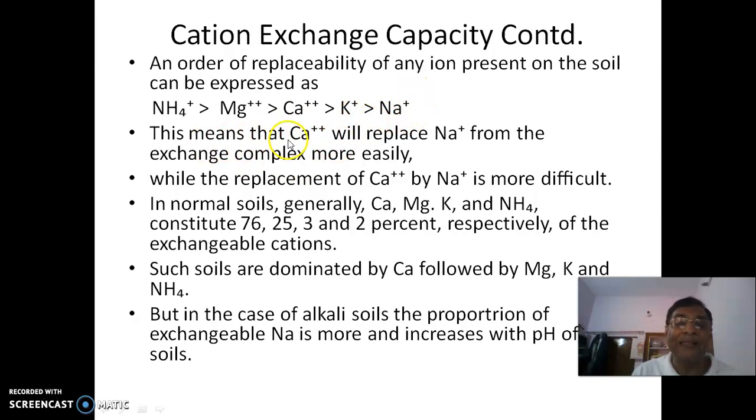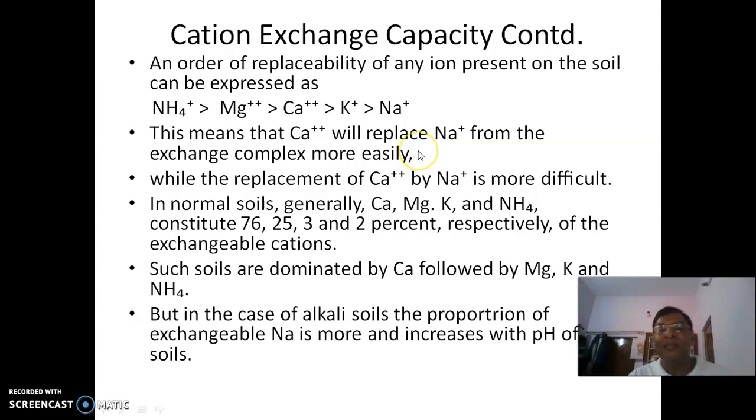This means that Ca++ here will replace Na+ from the exchange complex more easily. So this is the scale of replaceability. That means cations on this side can replace cations on this side easily. So definitely sodium is being replaced by many of these.